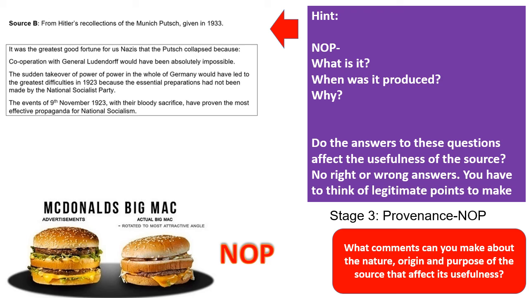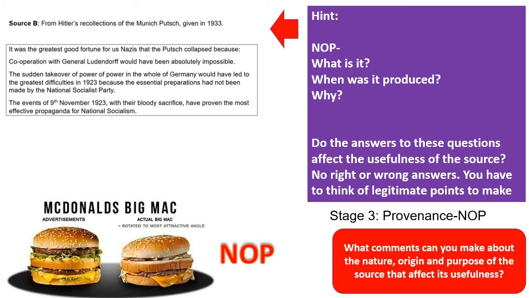So in this example, this is Hitler's recollections. So Hitler was involved in the Munich Putsch. So he gives us an insider view. So that does have some value. But because it is from Hitler, and he produces this recollection 10 years after the putsch, there are some problems.